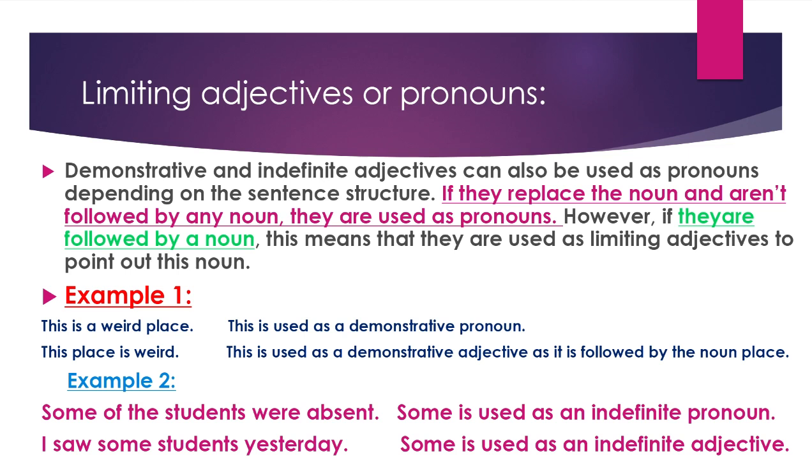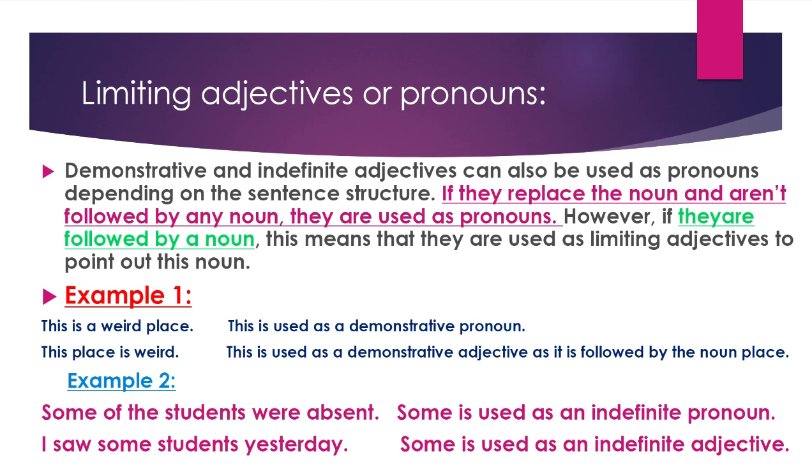In example 2, I used an indefinite adjective, some. In the first sentence, we said some of the students were absent. Some is followed by the preposition of. So no noun after it, I consider it an indefinite pronoun. But what about the second sentence?